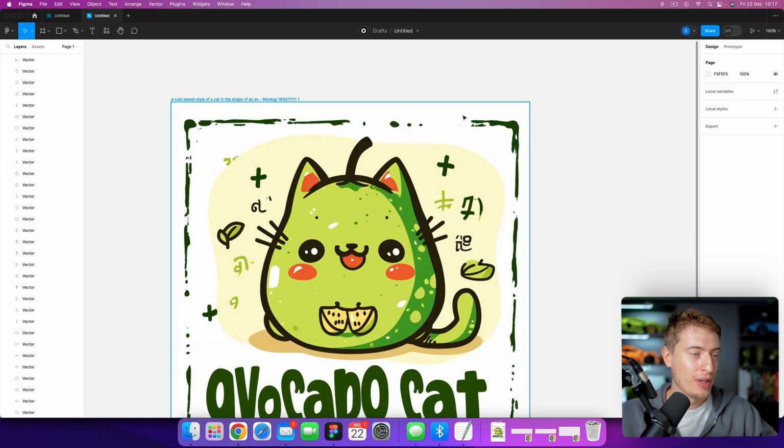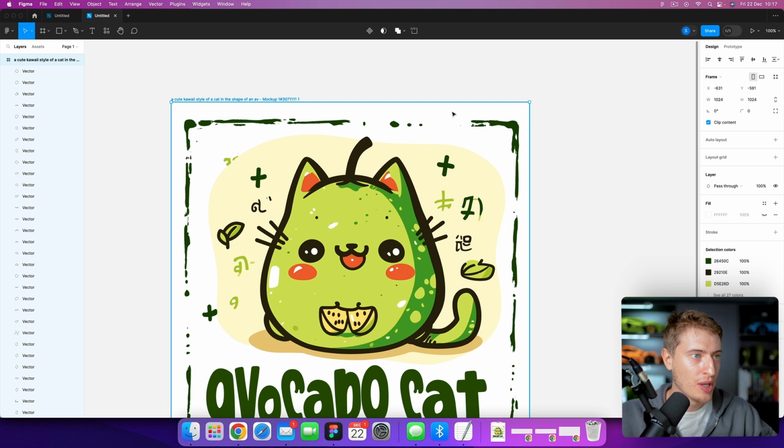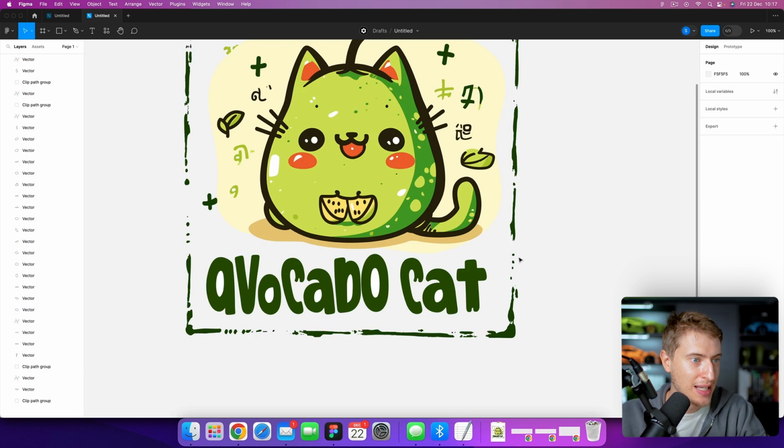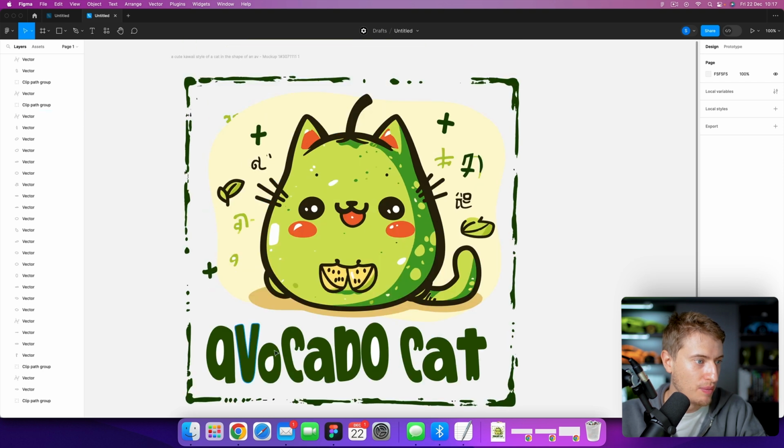Now, the next thing we want to do is potentially remove the white background. So we can just select the white background, which will be right at the bottom, and click delete. And you can see that background has now gone. And you're good to go.